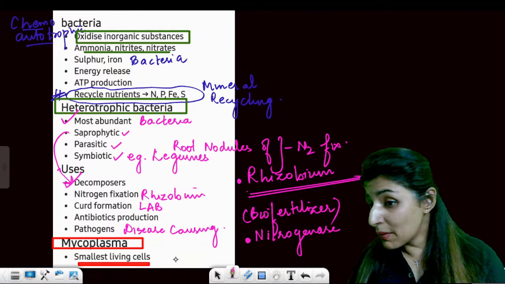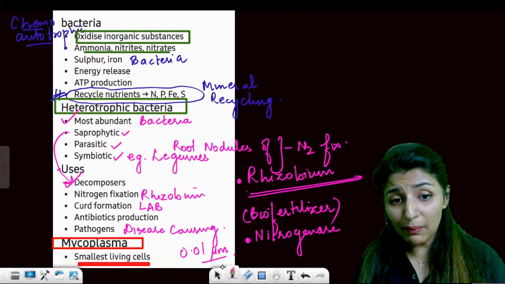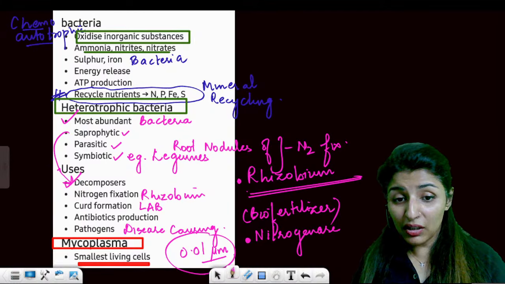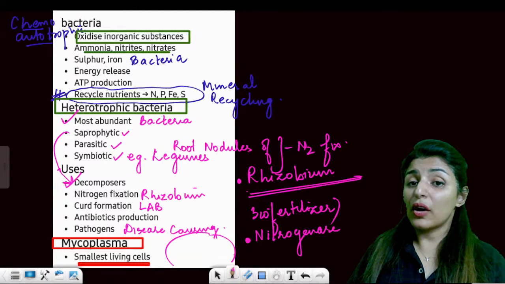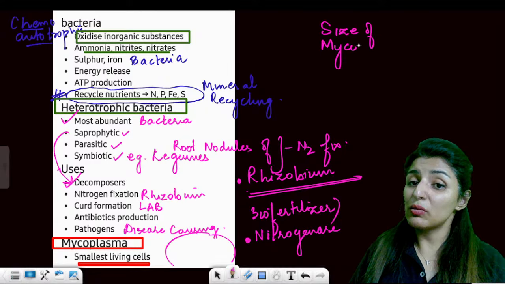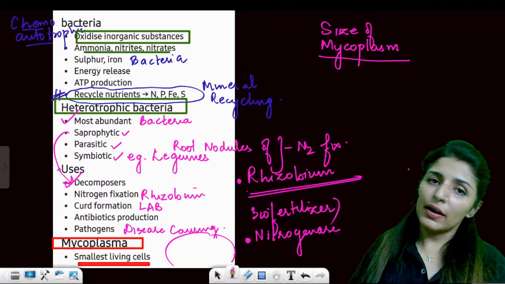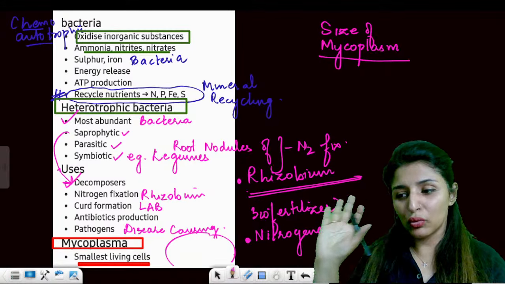So, the size of the mycoplasma is 0.01 micrometer or 0.1 micrometer, 0.3 micrometer. Yes, quickly. So, that is what you have to write down. The size of the mycoplasma. This must go in your doubt session. See, I have already compiled all the sizes together. So I'm going to release them as one small topic or session. So make sure that you do attend that.